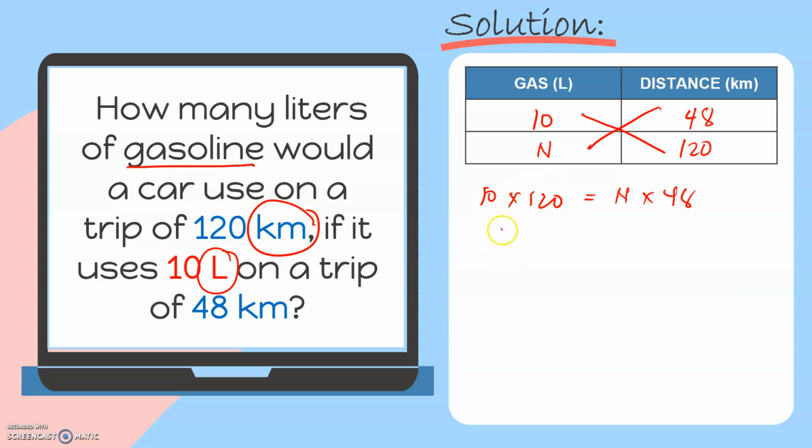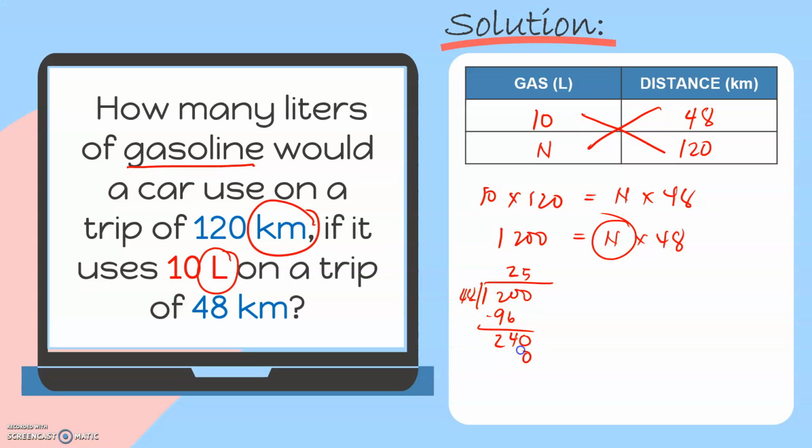10 times 120 is 1,200. And n times 48 is just n times 48. And for us to find the value of n, we will just divide 1,200 and 48. Okay. Let's try 2. 2 times 48, that will give us 96. Then let's subtract. We'll have here 4. Then we'll have 2.